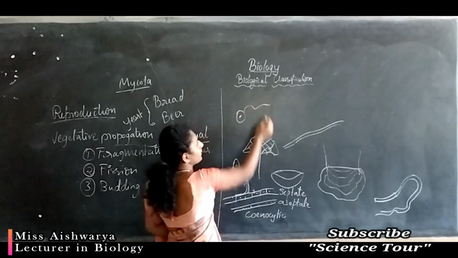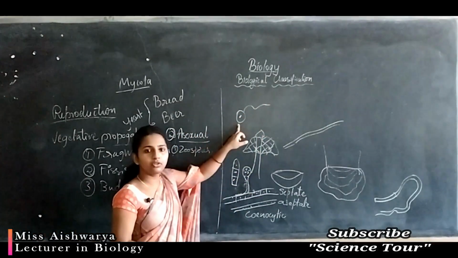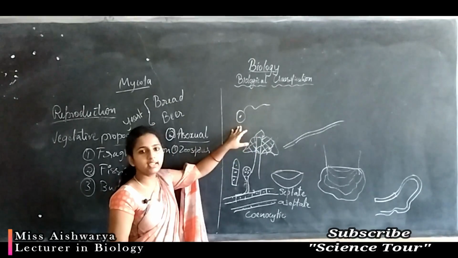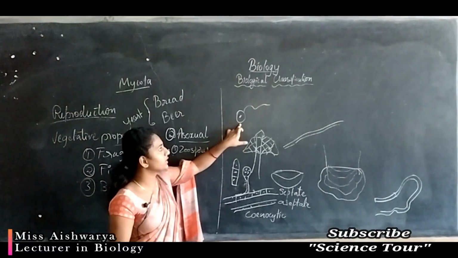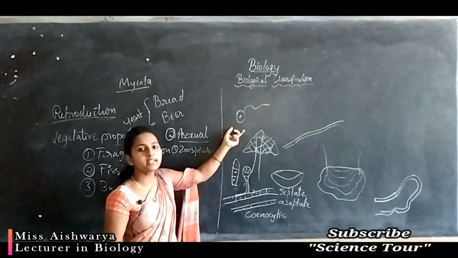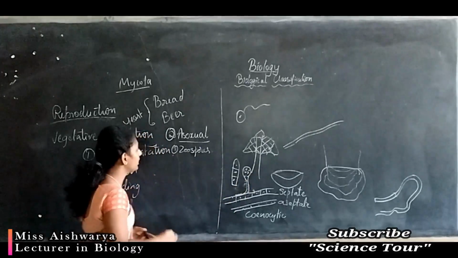If the spore contains a flagellum or a tail-like structure, it is able to move from one place to another. Usually this can be seen in aquatic fungi, or fungi which grow in aquatic conditions. The motile spores are called zoospores. These are produced inside the body.